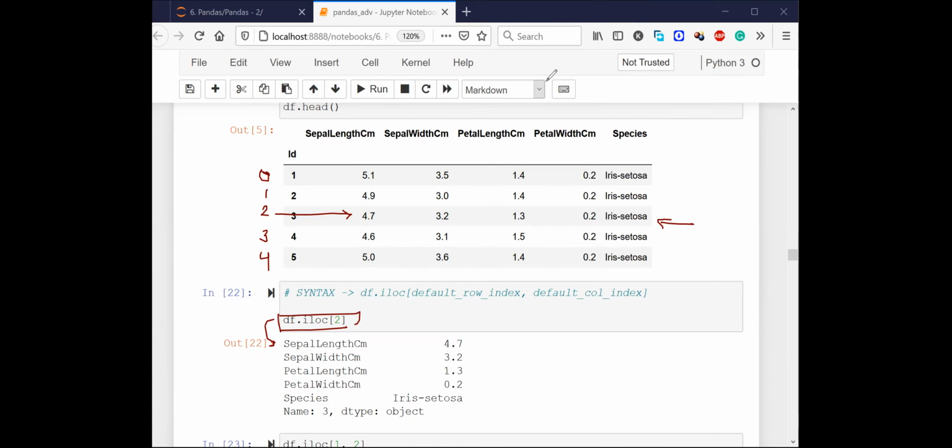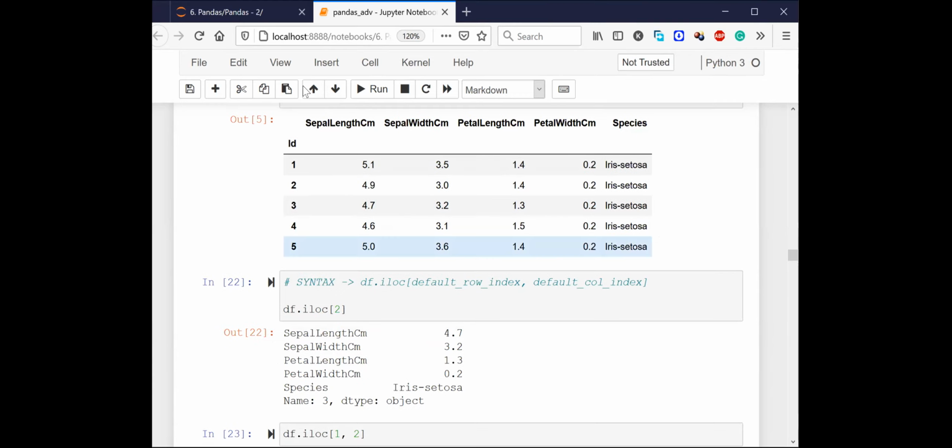All right. Now let me show you another code. What do I mean by this line? Let's first understand the syntax. Whenever I write df.iloc and then the square brackets, I will mention the row index first, and then a comma. If there is a comma, what follows is the column index, and before the comma it is the row index. Is it clear to everyone? Now, can anyone tell me what is the row here and what is the column here? Can you identify?